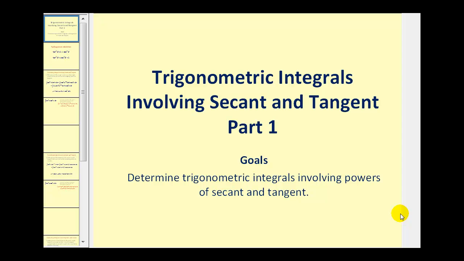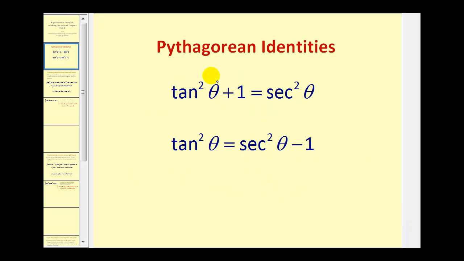Welcome to a video on trig integrals involving secant and tangent, and this is part 1. All of the techniques discussed in this video are based on the Pythagorean identity tangent squared theta plus 1 is equal to secant squared theta, or, solving for tangent squared theta, tangent squared theta equals secant squared theta minus 1. Let's go and take a look at the first case.